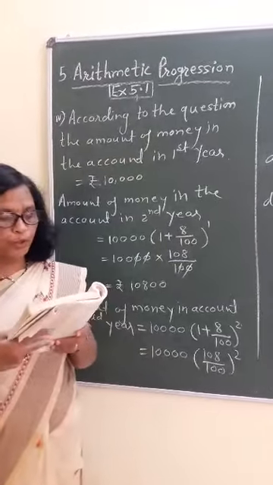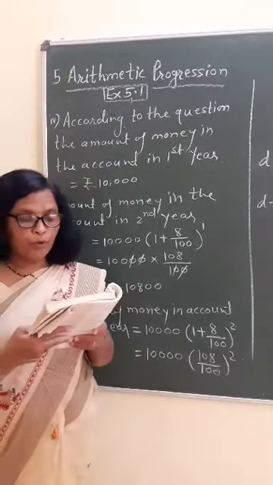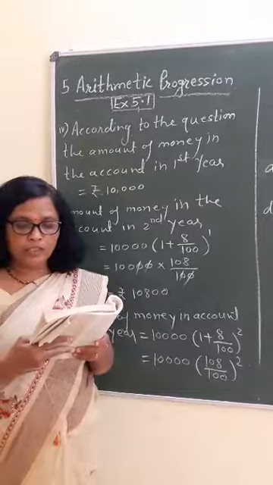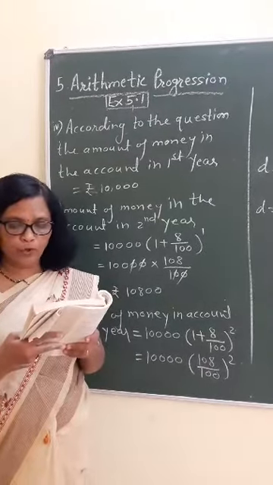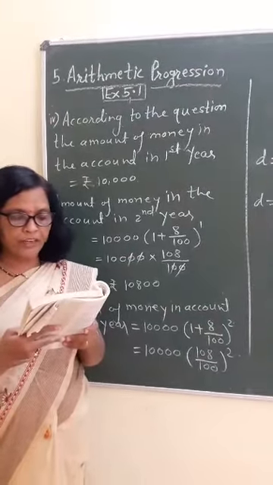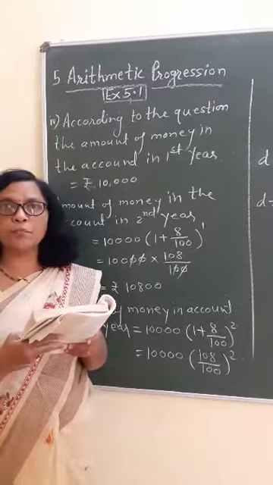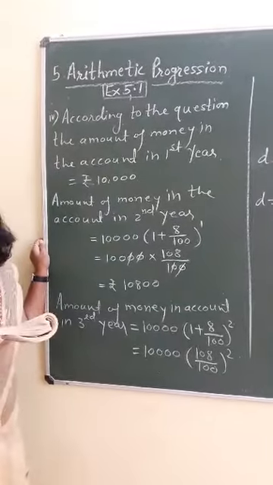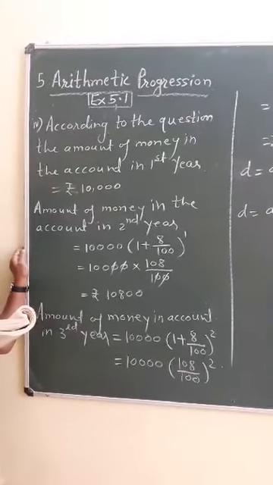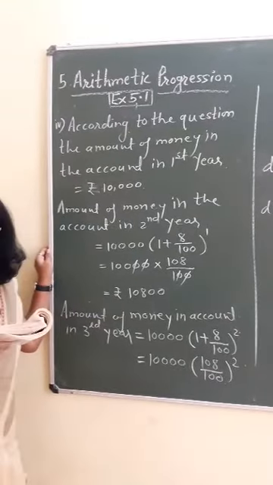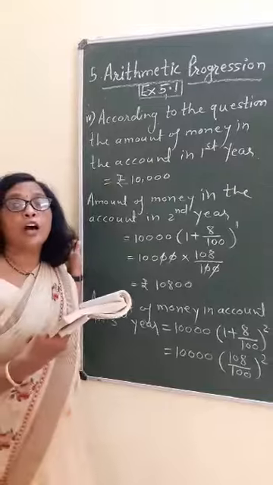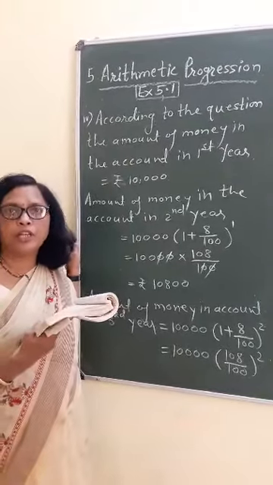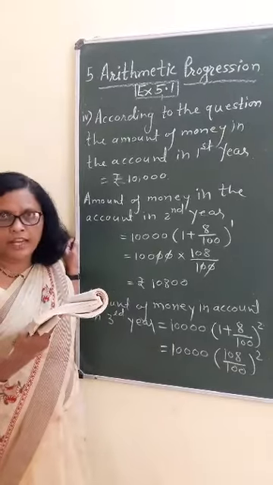Now the next, fourth problem. The amount of money in the account every year when rupees 10,000 is deposited at compound interest at 8% per annum. Here the compound interest is there. Okay, means they have given that the interest should not be simple. The simple interest formula is P into R into T upon 100, PRT we are saying.